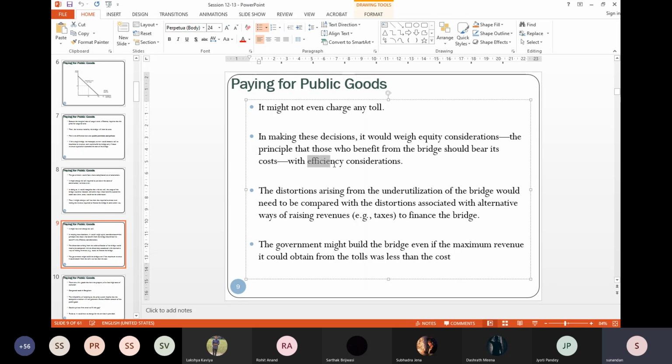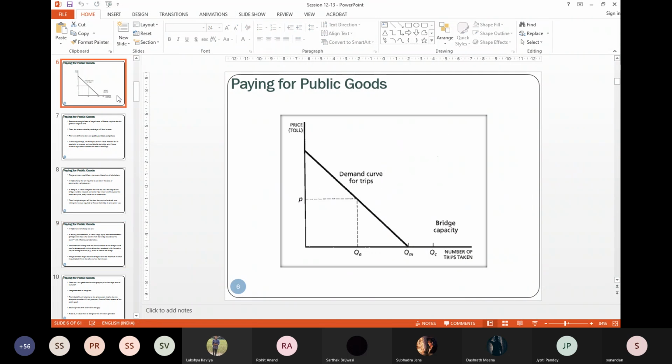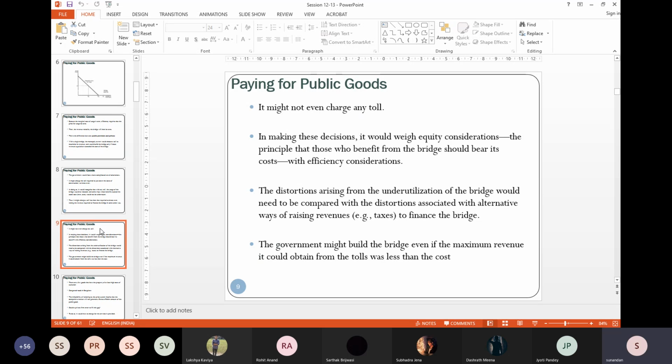And I also have another consideration, which is the efficiency consideration. What is the efficiency consideration? That this QE should be less than or equal to QC, whatever the case may be. Because the moment this is breached, you have inefficiency. And we'll see shortly how that happens.